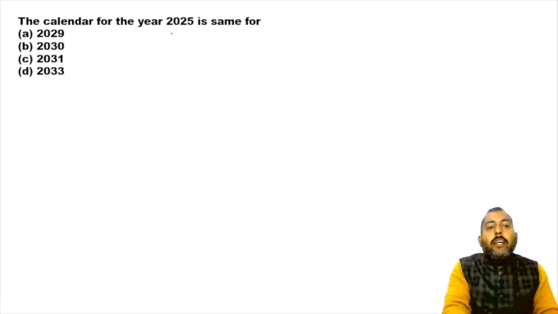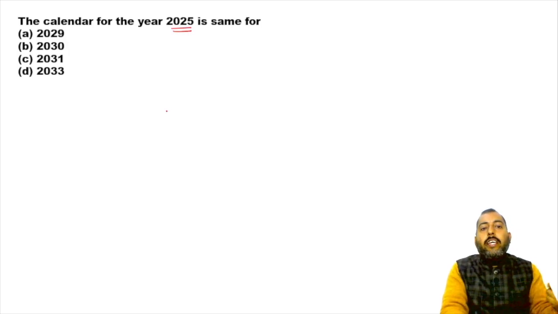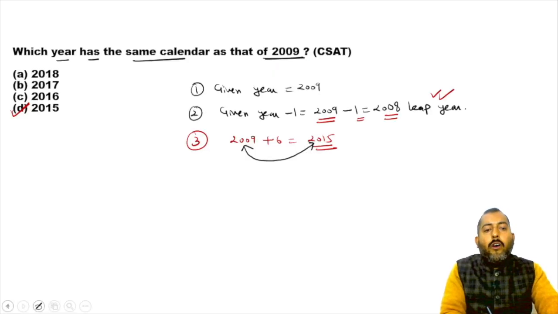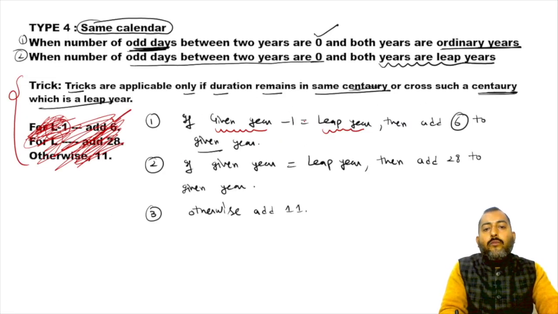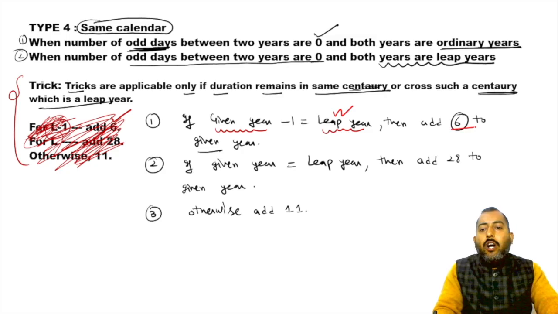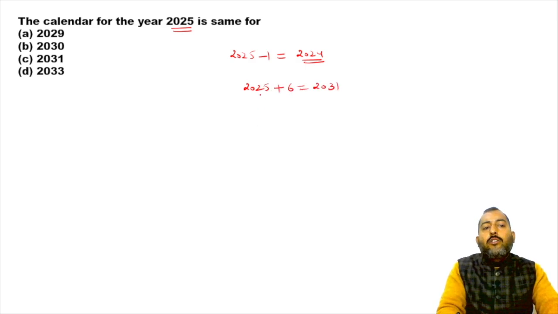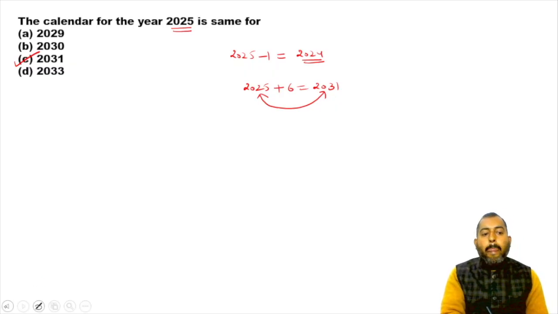Okay, now it is written the calendar for 2025 is same. So our given year is 2025. Now from given year, if I subtract 1, I'll be getting 2024. So from given year, if I subtract 1, I'm getting leap year. So in that scenario, I'll be adding 6. So just add 6 to your given year, you will get 2031 here. So 2025 and 2031 will have same calendar. Answer of this question is option C. Understood?